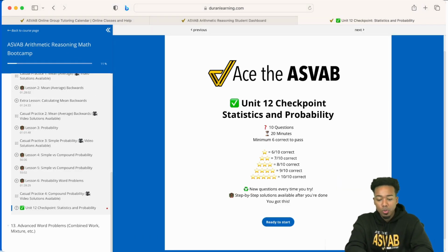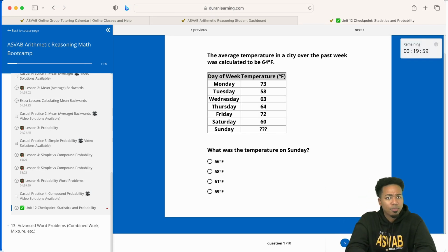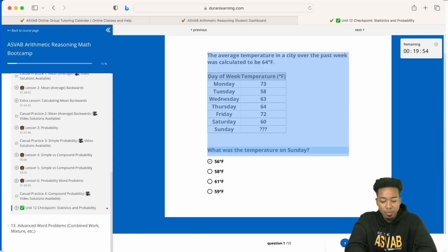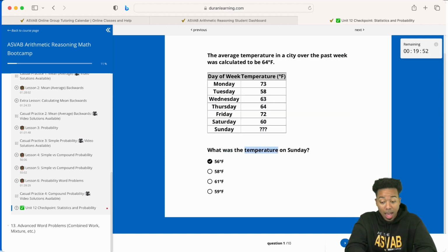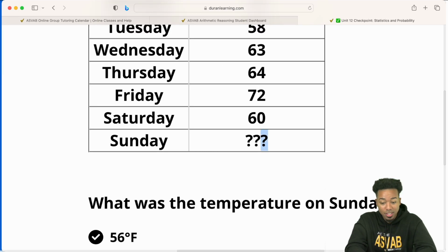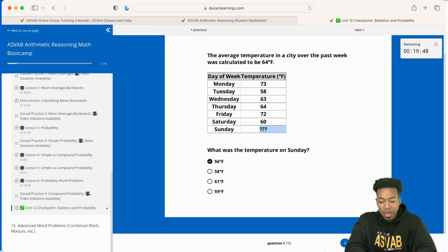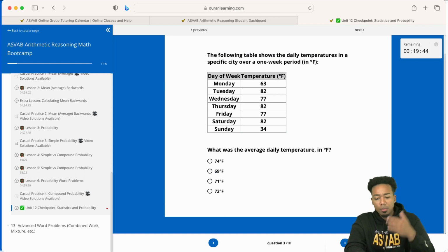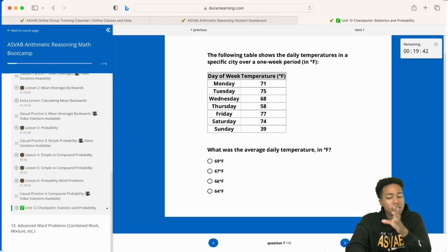But let's suppose we're doing this one here, and let's say that this is all mean problems, and it's gonna be looking like what we just did right now. So look at that, it's all on the website, and you can go ahead and work forward to find the temperature, or actually work backwards to find the temperature on Sunday. And you can also work forward to find the average daily temperature, just like you see there. But the point of this is to go ahead and use this to basically practice.